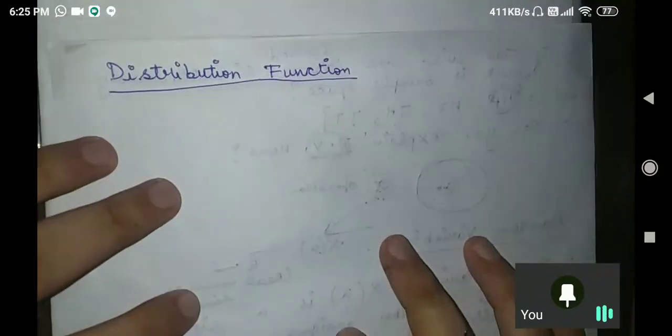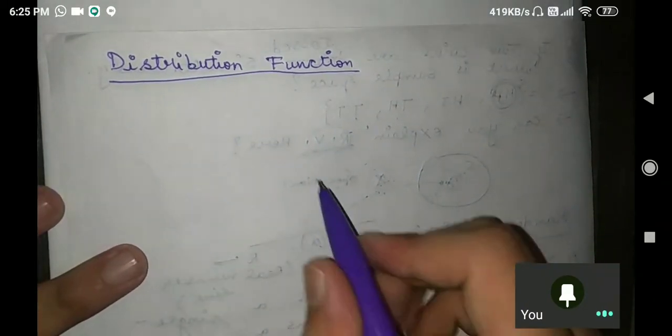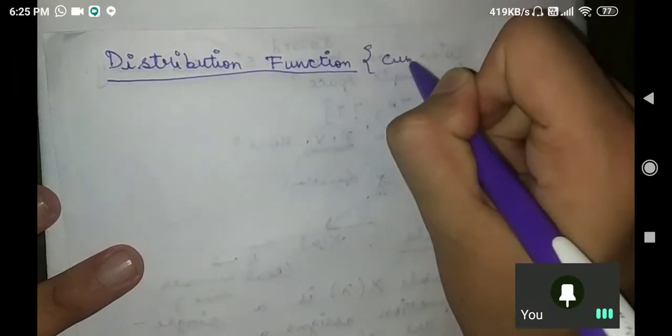Now let us understand the mathematics behind it. Let us give the heading as distribution function. Now there is a mathematics that how we can define a distribution function. What is a distribution function? Or we basically call it cumulative distribution function.